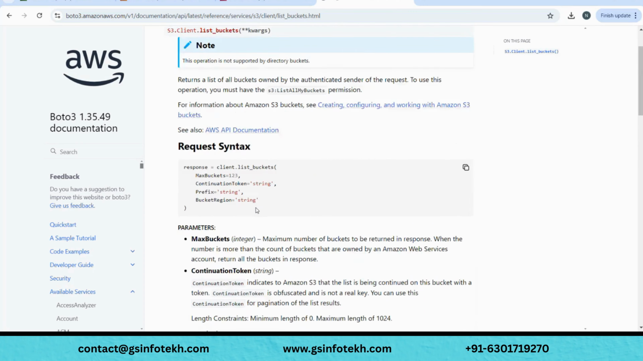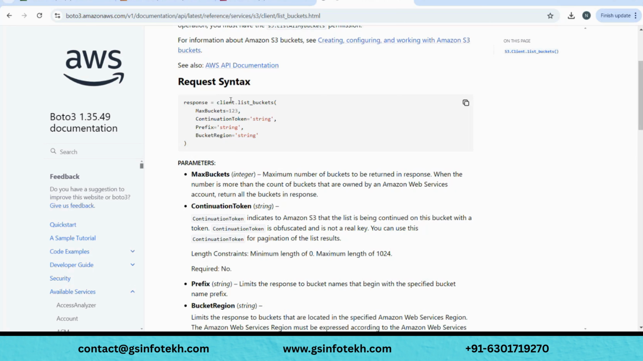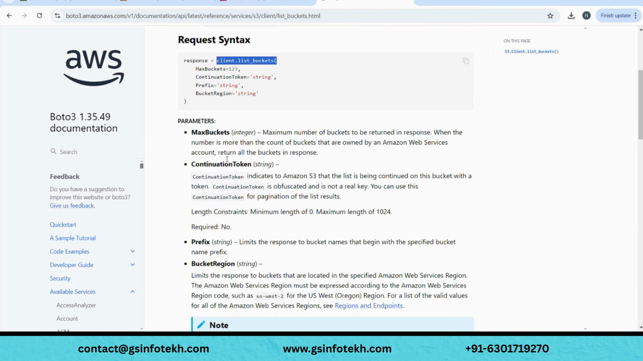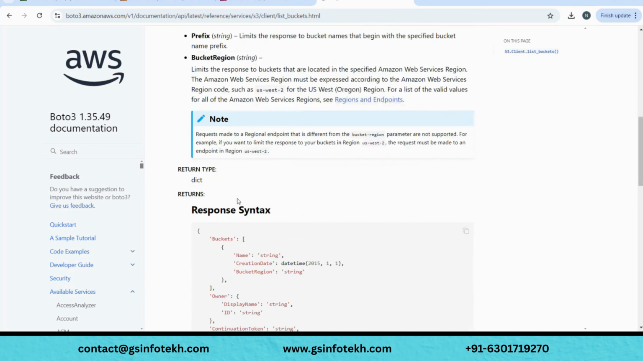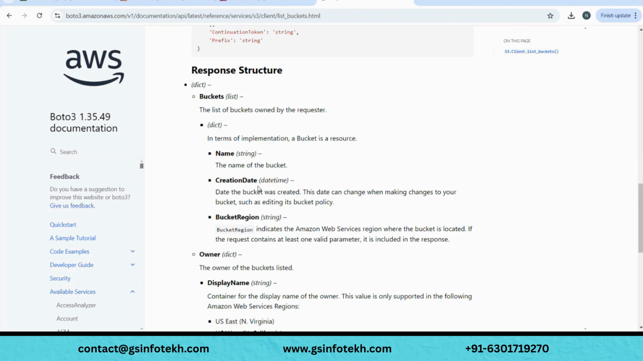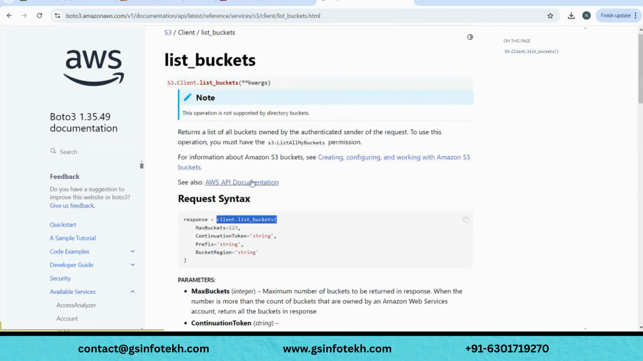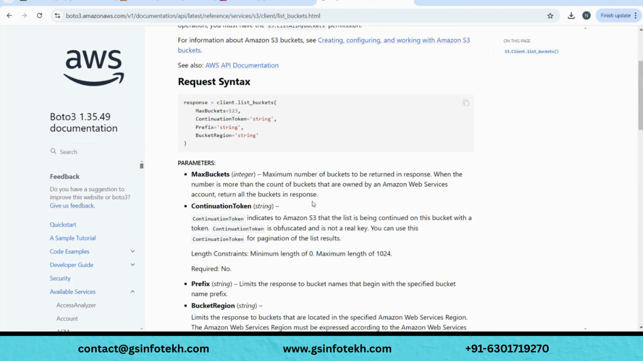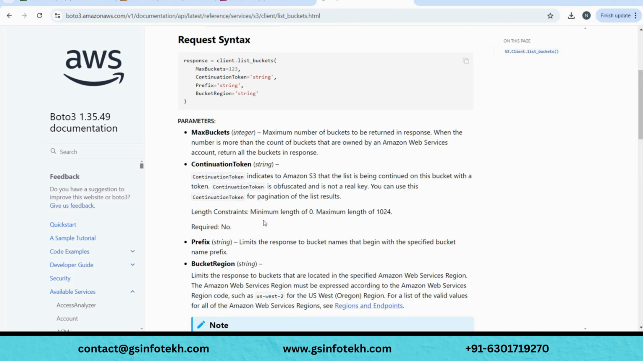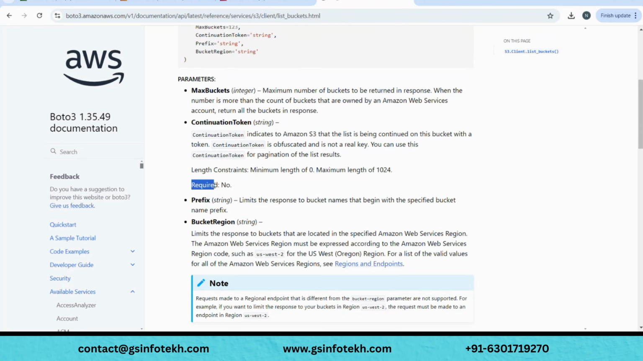They'll explain what this means, but the function name is list_buckets. So this is the main function name. What they did, client.list_buckets is the method name, and within the method name they are explaining what you want to pass. And if you see here, these are the four parameters that they are saying, and I'm not sure if they are mandatory. Yeah, there is a field called required.